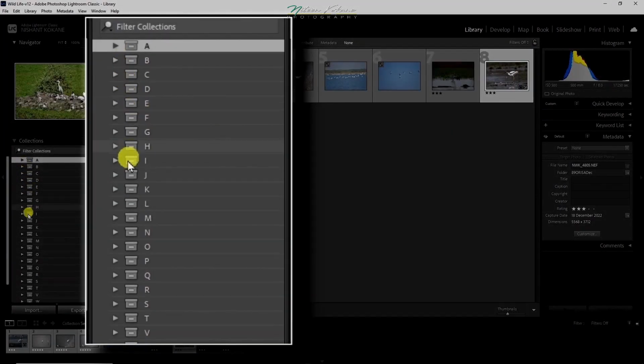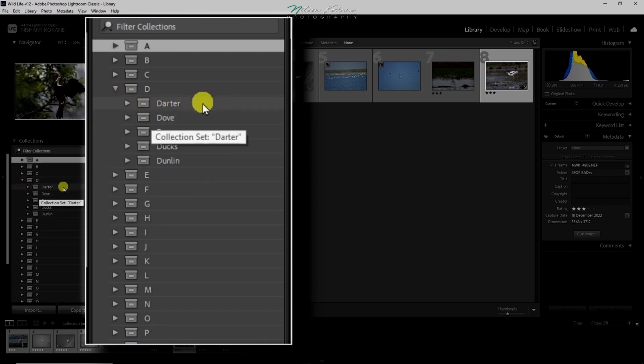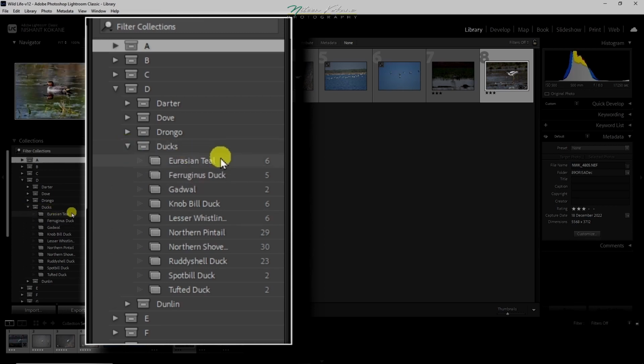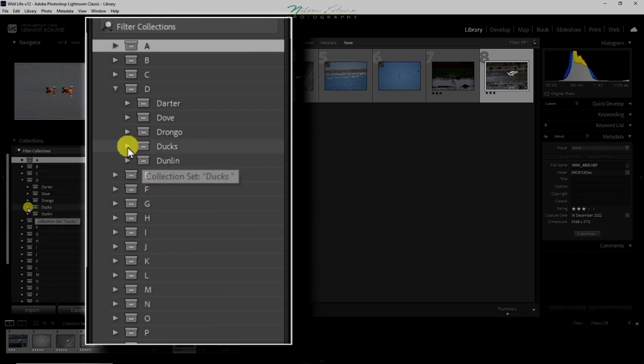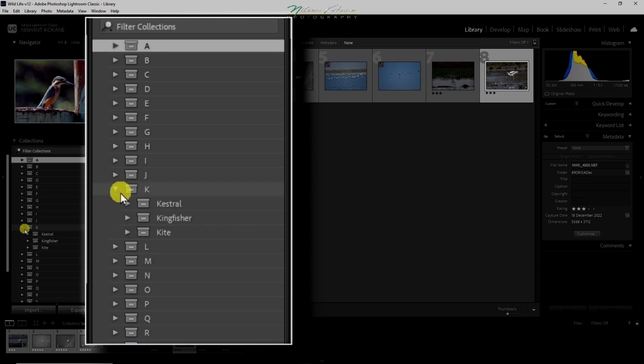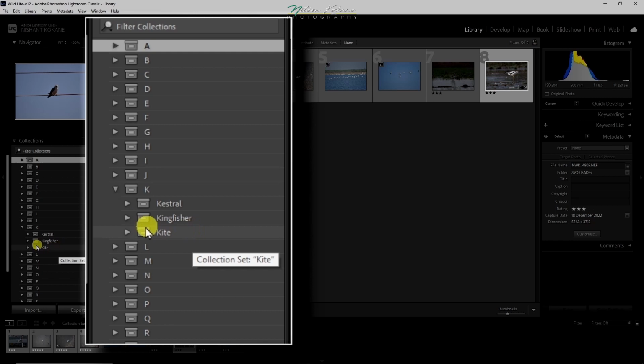Similarly, if I click this D collection, there are collection sets of darter, dove, drongo, ducks and dunlin. And if I click on the ducks collection set, I have different species of ducks like Eurasian teal, ferruginous duck, gadwall, etc. Similarly, if I click this K collection, there are collection sets of kestrel, kingfisher and kite.